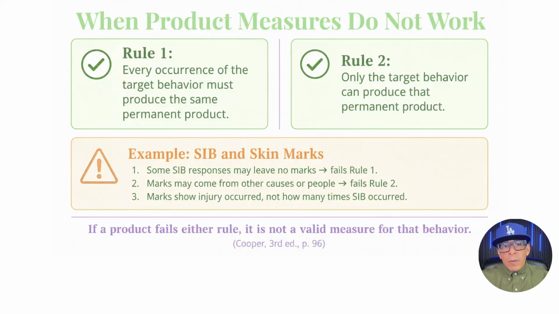Behavior suitable for permanent product measurement must meet two rules. Rule 1, each occurrence of the target behavior must produce the same permanent product. Rule 2, the permanent product can be produced only by the target behavior. Marks on the skin fail Rule 1 if some SIB responses leave no marks. Marks on the skin also fail Rule 2 if the marks can be caused by other behaviors or by other people.